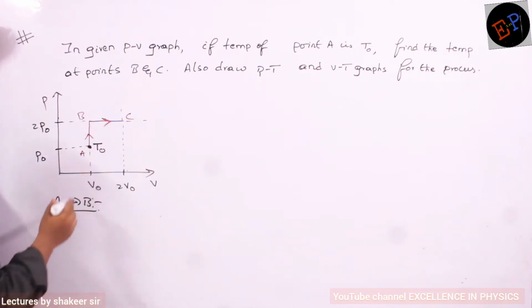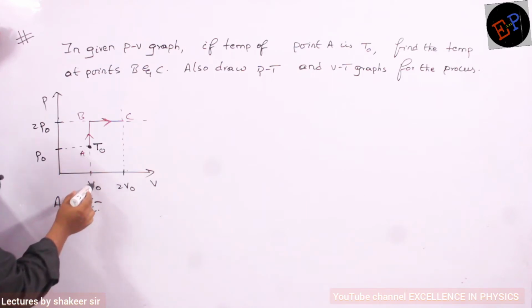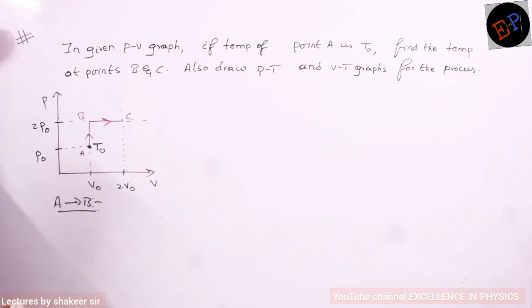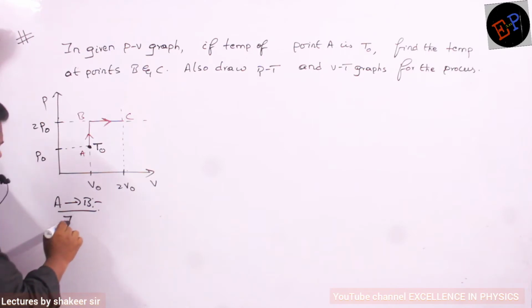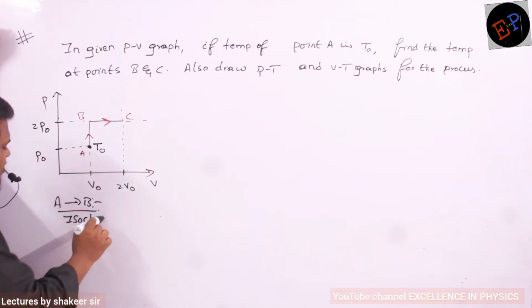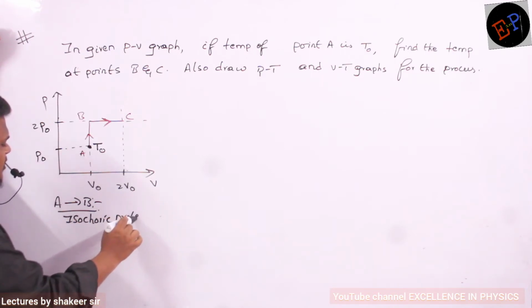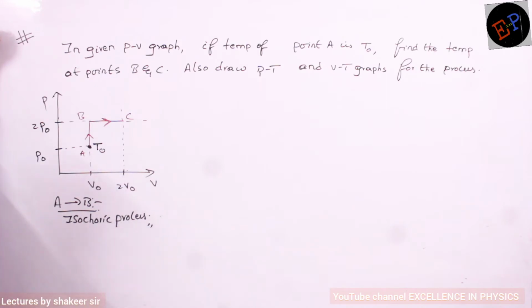Same volume, no? At point A also volume is V0. At point B also volume is V0. Same volume. Therefore, this is an isochoric process. So if it is an isochoric process, then volume remains constant. If volume remains constant, then pressure is directly proportional to temperature. Pressure is directly proportional to temperature if volume is constant.